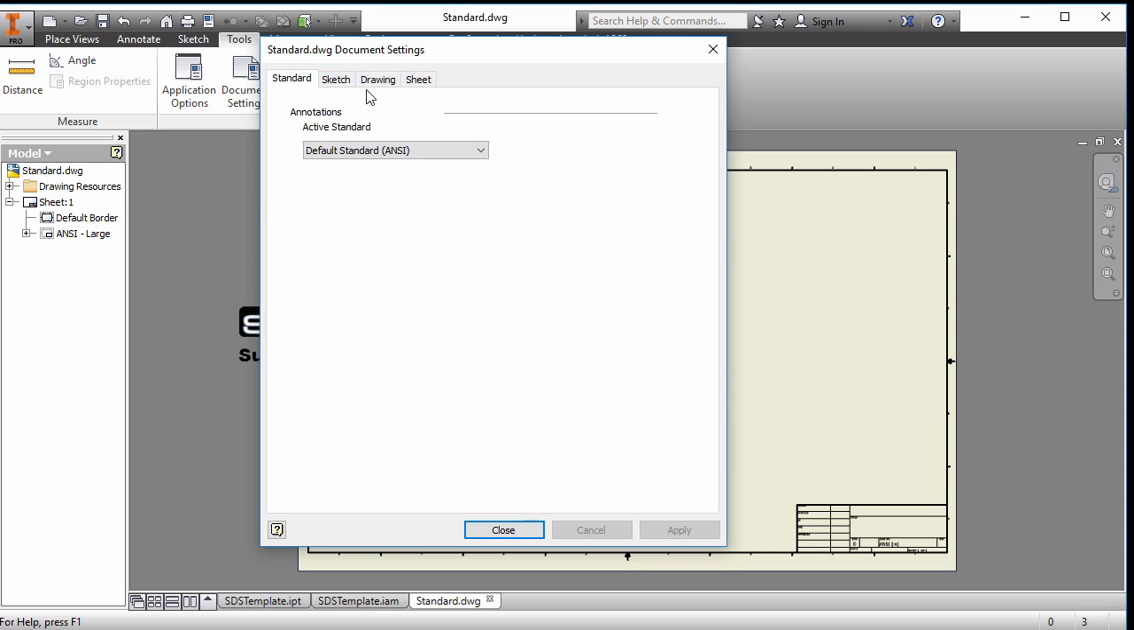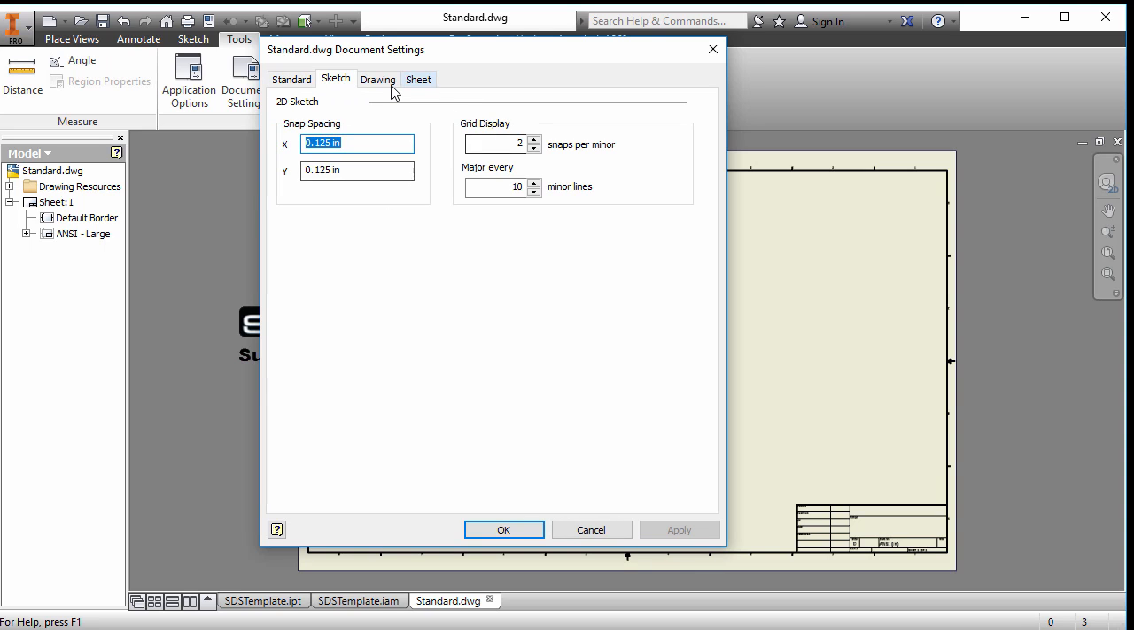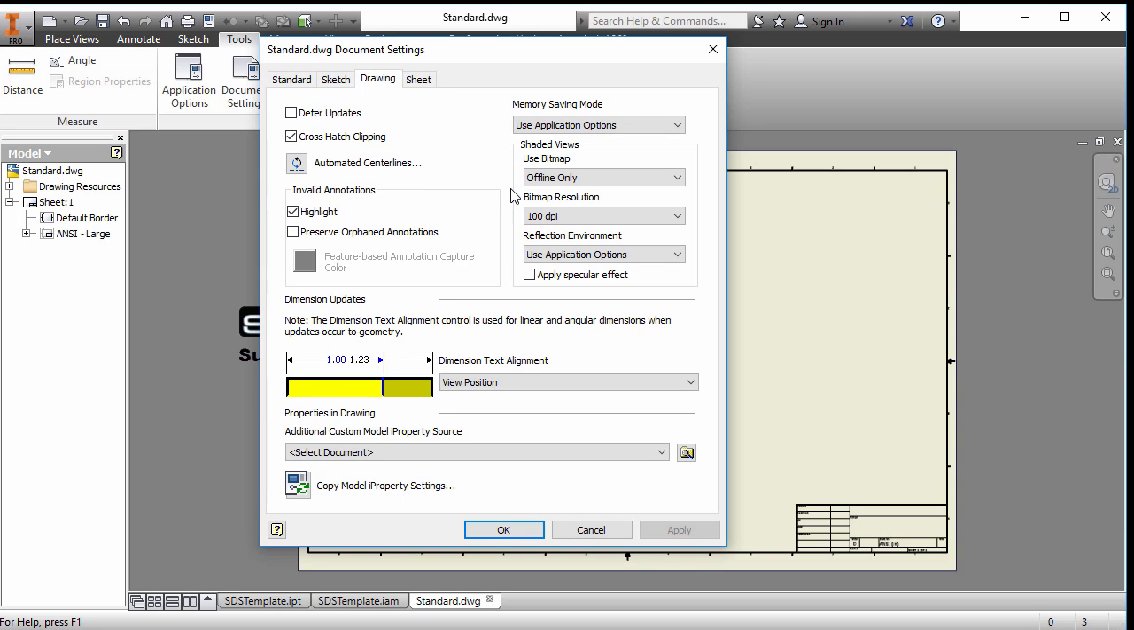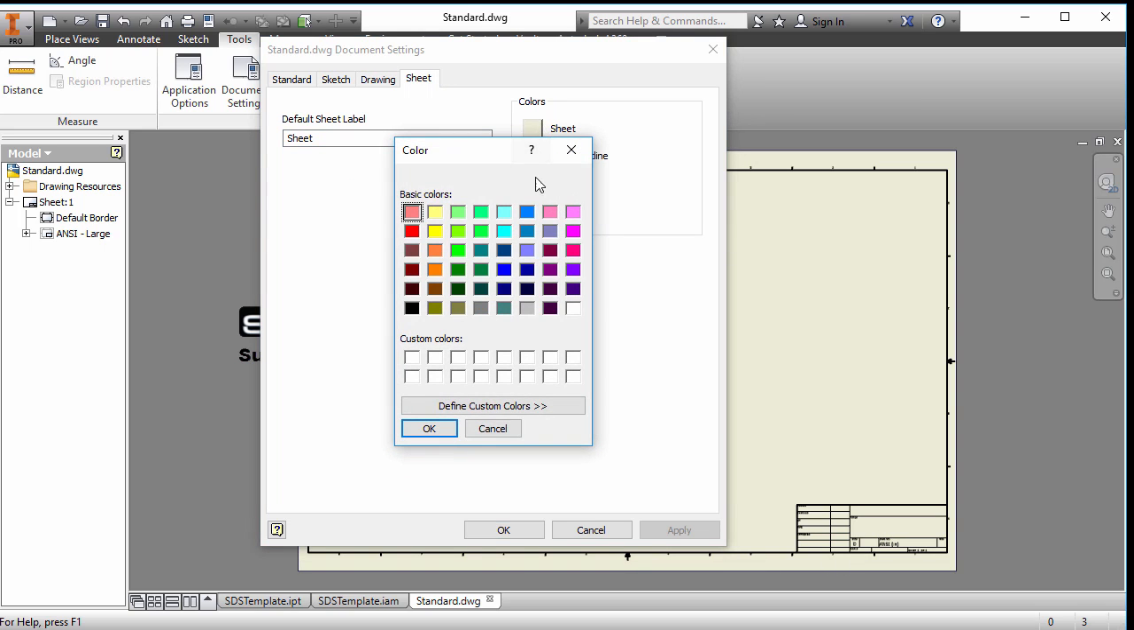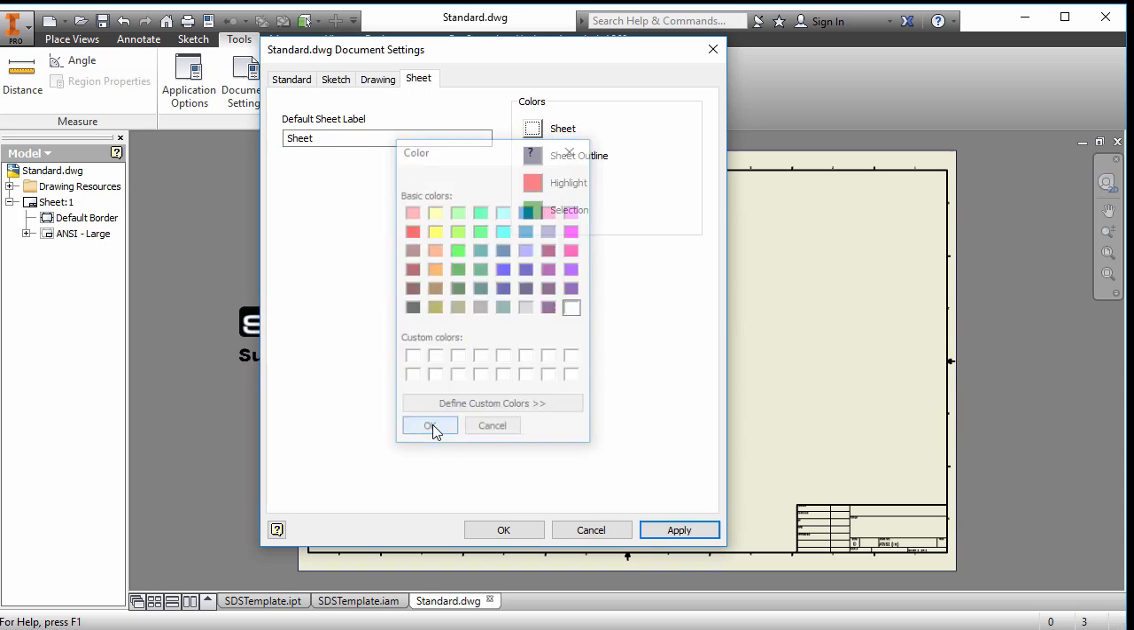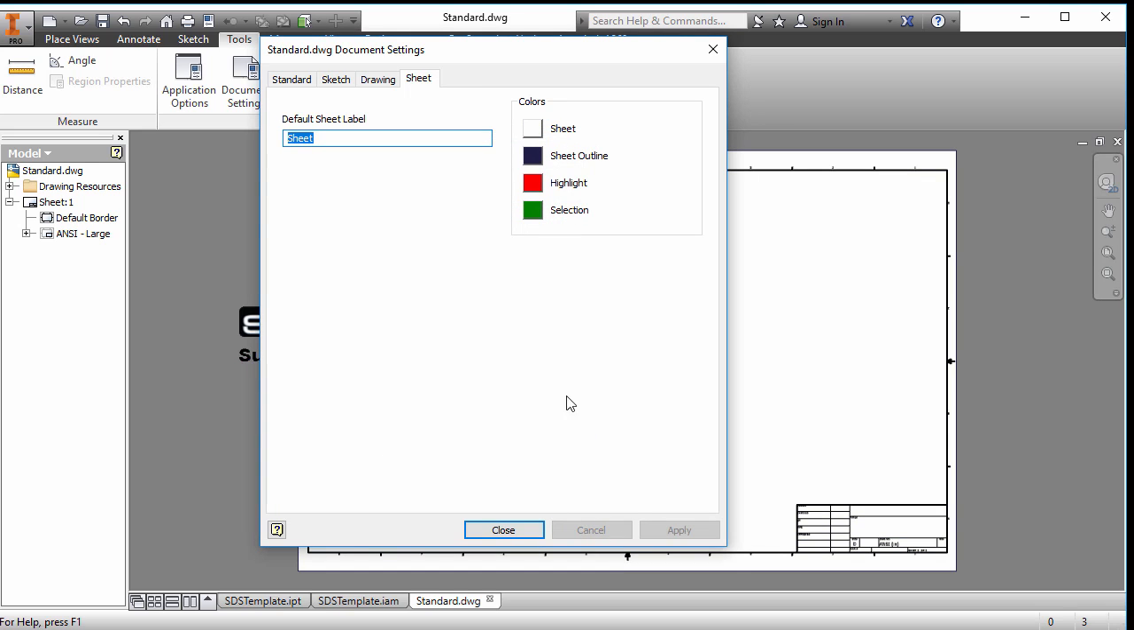You come into Sketch. There's not much we'll add to Sketch. Drawing, there's not a great deal in here either. You could do some things for setting up properties copied from your parts and assemblies into your title blocks. Your sheet, I tend to turn my sheet to be a white sheet. I like a white sheet, but others still like that horrible yellow.